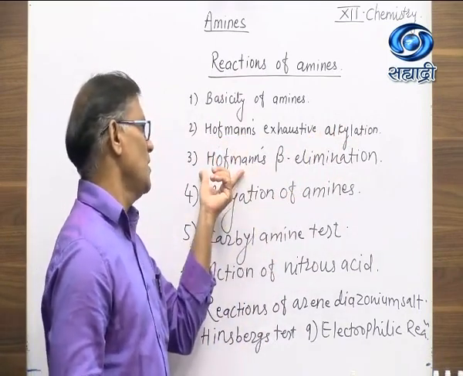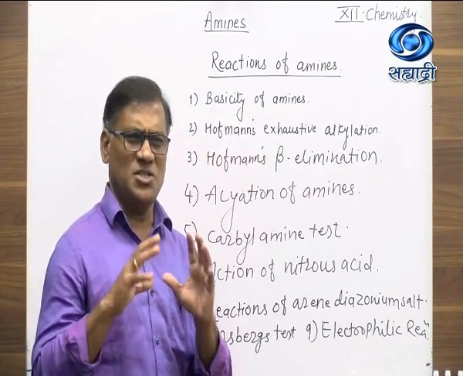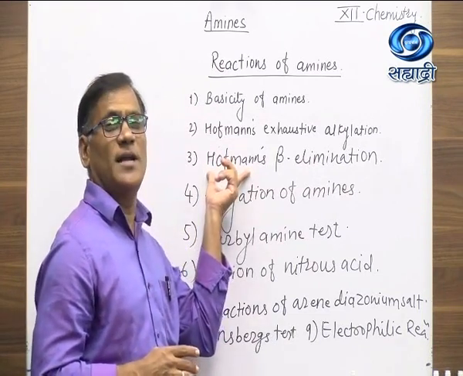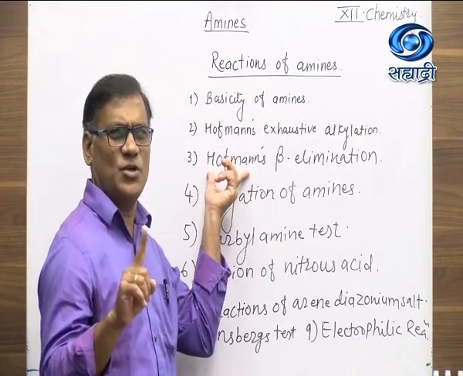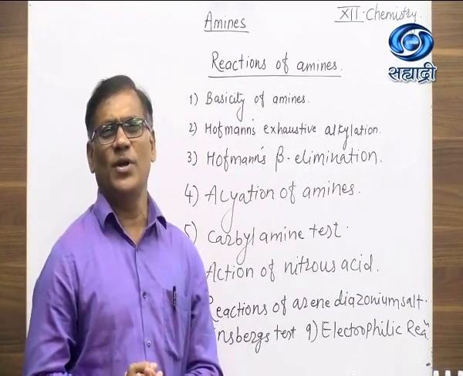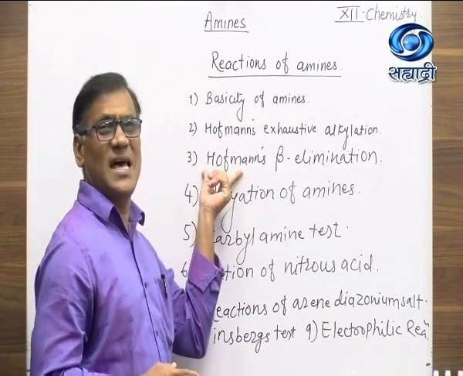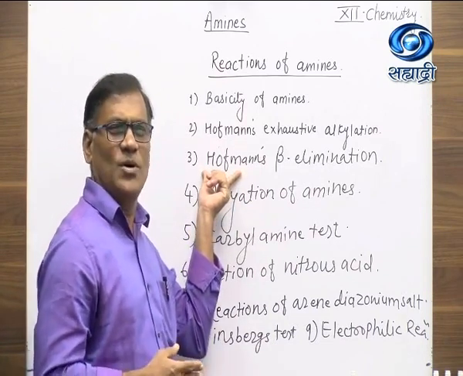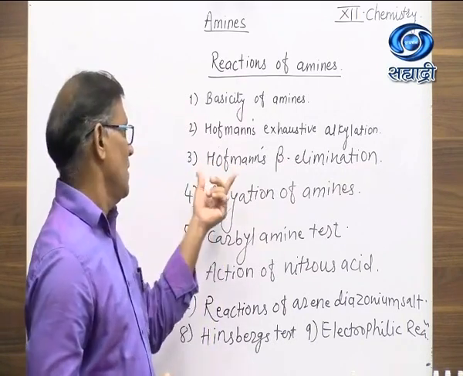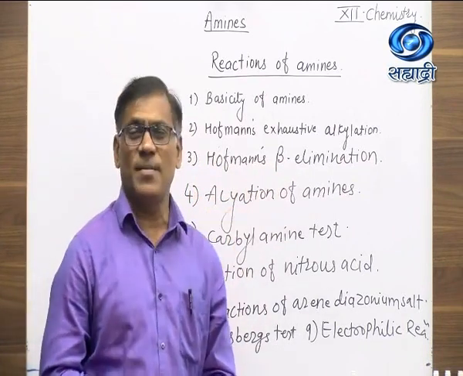After this alkylation reaction, we start with Hoffman's beta elimination reaction. This is the particular special reaction of amines. Actually, it is the reaction of quaternary ammonium salt. This is only one reaction out of 9 reactions, from the quaternary ammonium salt, which gives us alkene. So this particular reaction gives us alkene, and it is carried out with quaternary ammonium salt, that is tetra-alkyl ammonium halide. After this beta elimination reaction, we are going to study acylation of amines.